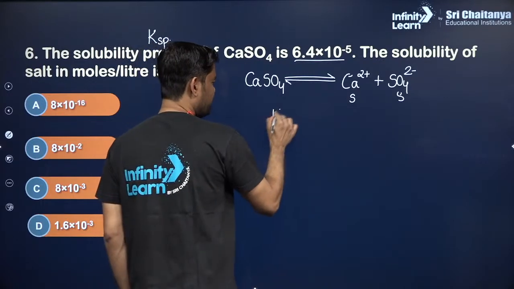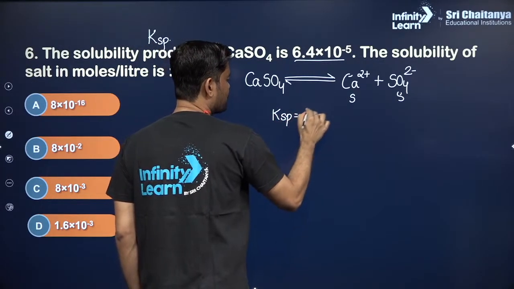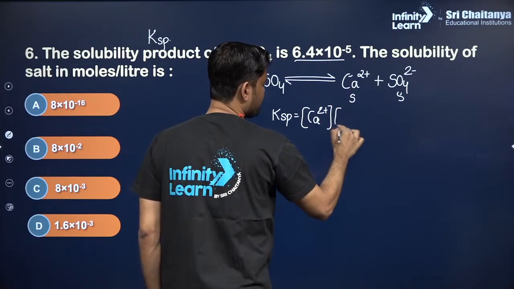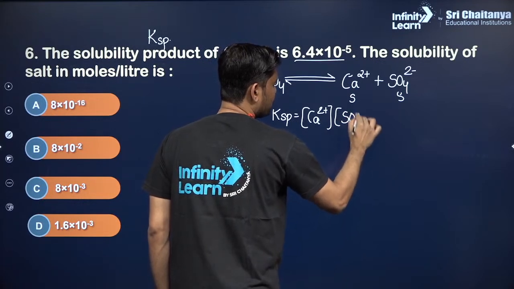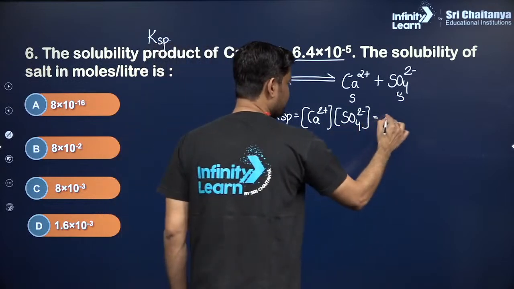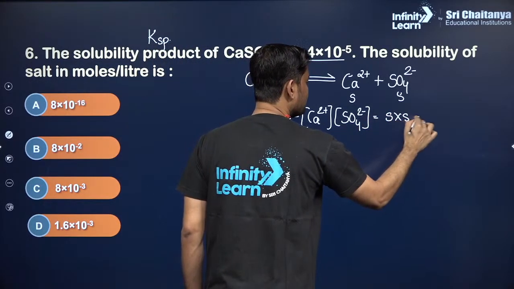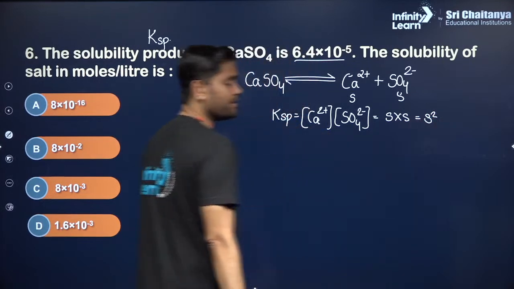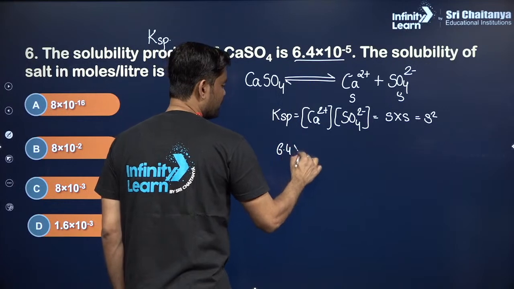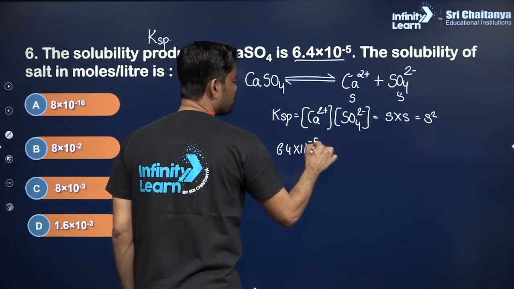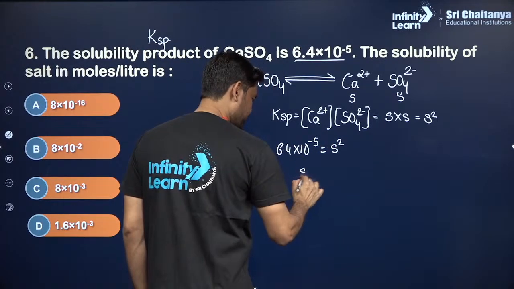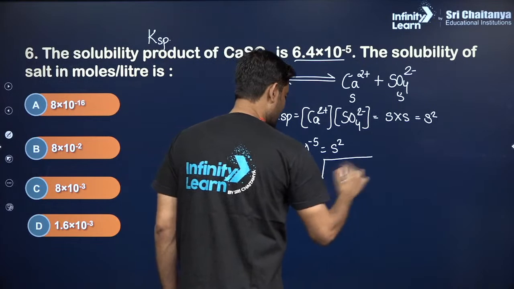So can I say Ksp is equal to the concentration of calcium ion raised to its stoichiometric coefficient, and the concentration of sulfate ion raised to its stoichiometric coefficient, that is 1. That is S into S, which is equal to S square. The Ksp value is given as 6.4 into 10 raised to minus 5, equal to S square. So S will be equal to root of